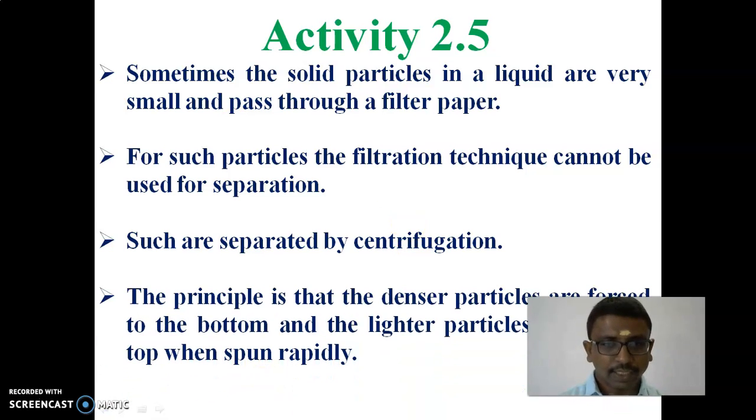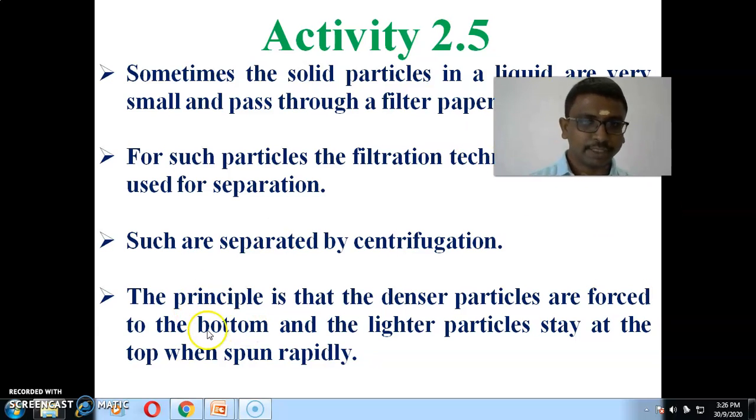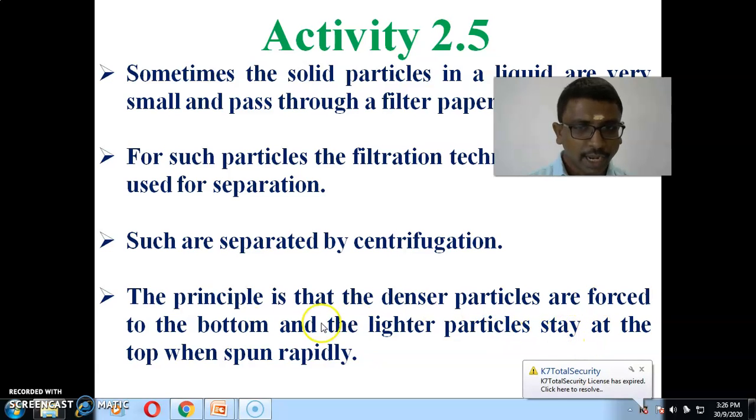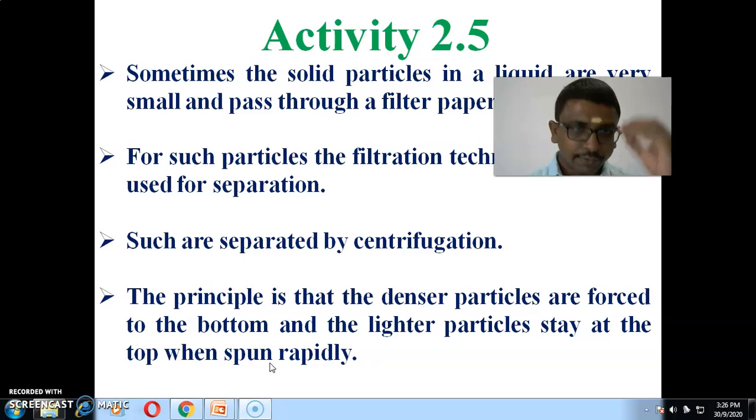So what is the principle that takes place? The principle is that the denser particles are forced to the bottom and the lighter particles stay at the top when spun rapidly. So when centrifugation takes place, the heavier particles settle at the bottom and the lighter particles settle at the top.